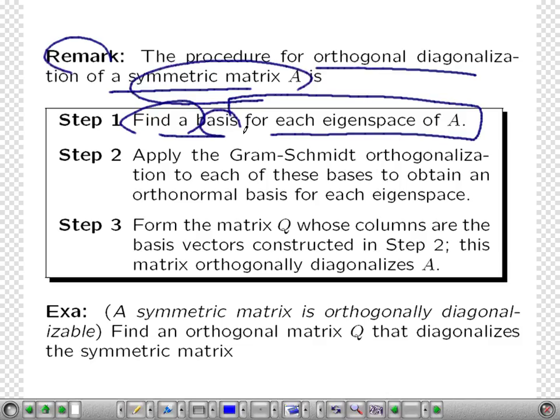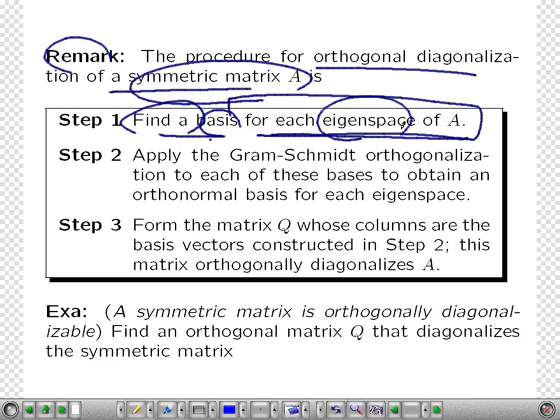So find the basis for each eigenspace of A. Then we can have a full set. The geometric multiplicity of each eigenvalue is the same as the algebraic multiplicity of the eigenvalue. So we can find the exact same number of linearly independent eigenvectors corresponding to each eigenvalue, whose algebraic multiplicity is the same as the number of linearly independent eigenvectors, or the dimension of the eigenspace,